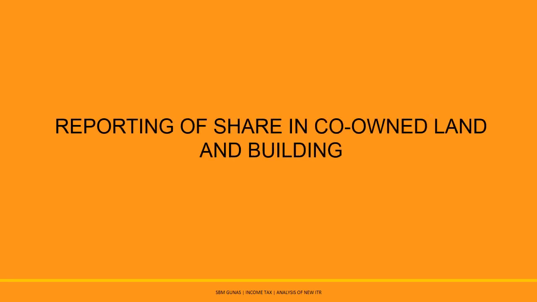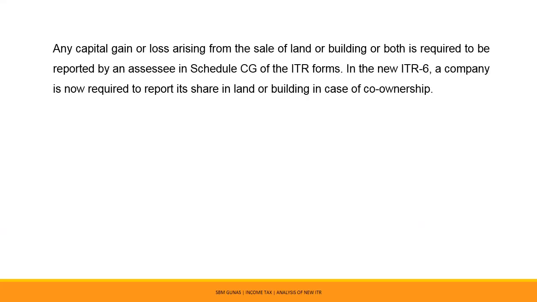Reporting of share in co-owned land and building. Any capital gain or loss arising from the sale of land or building or both is required to be reported by an assessee in Schedule CG of the ITR form. In the new ITR 6, a company is now required to report its share in land or building in case of co-ownership.